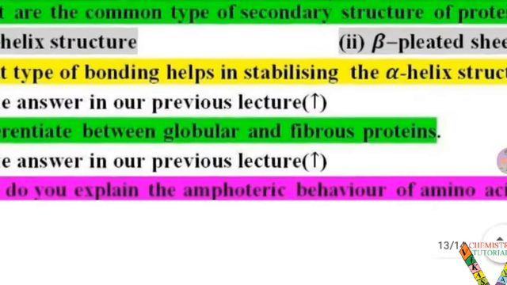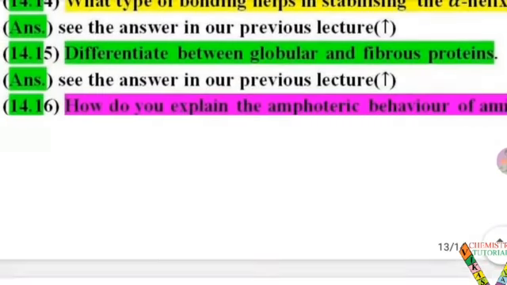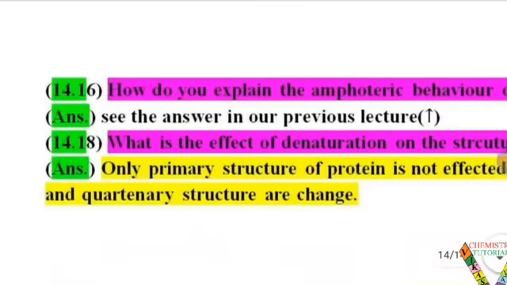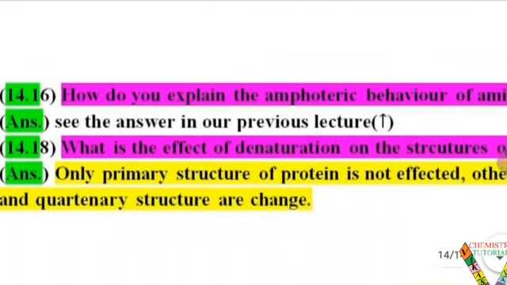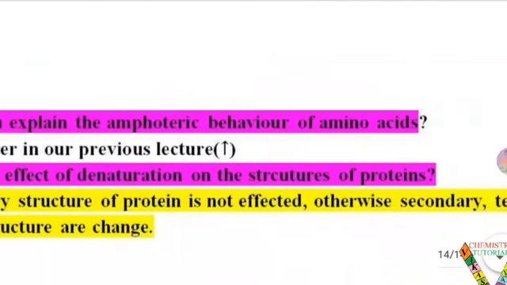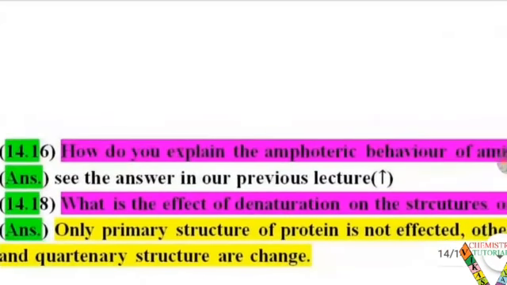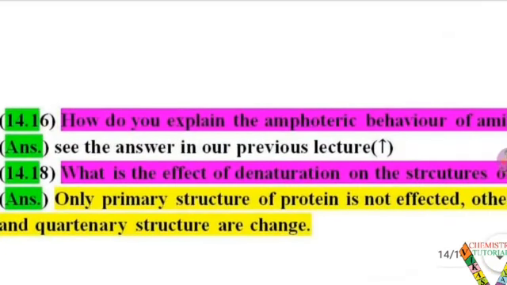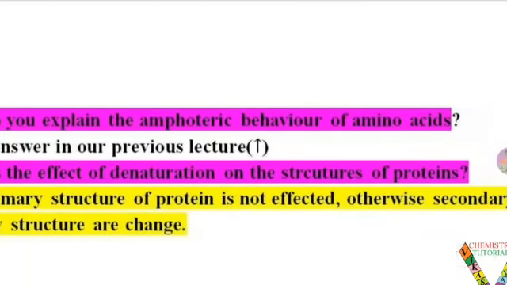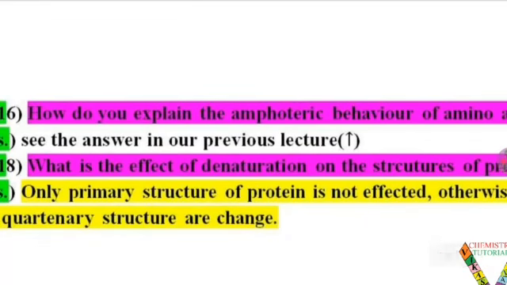In my previous lecture it is also described. 14.16 question, how do you explain the amphoteric behavior of amino acids? You can easily see the amine group and the carboxylate ion group, these 2 groups are responsible for showing amphoteric behavior, meaning acidic nature and basic nature in the same unit.